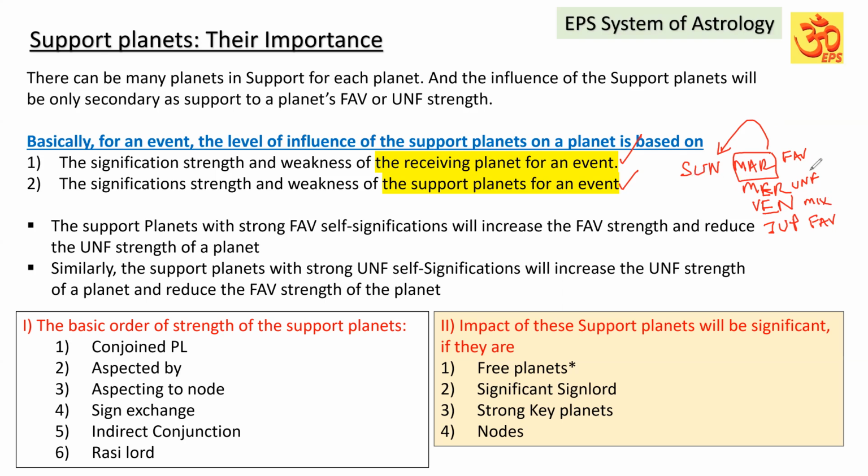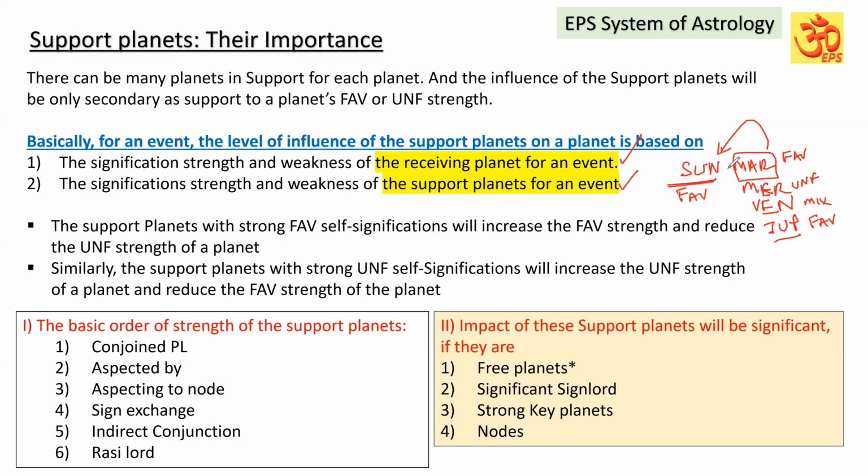Now, how far these favorable and unfavorable planets' influence will be there depends on the Sun's significations. Suppose the Sun is the receiving planet, the planet which is receiving the influence of the support planets. If the Sun has favorable significations to an event, the support planets' favorable influence will be significant. Automatically, Sun will get the support of the favorable planets, Mars and Jupiter, strongly.